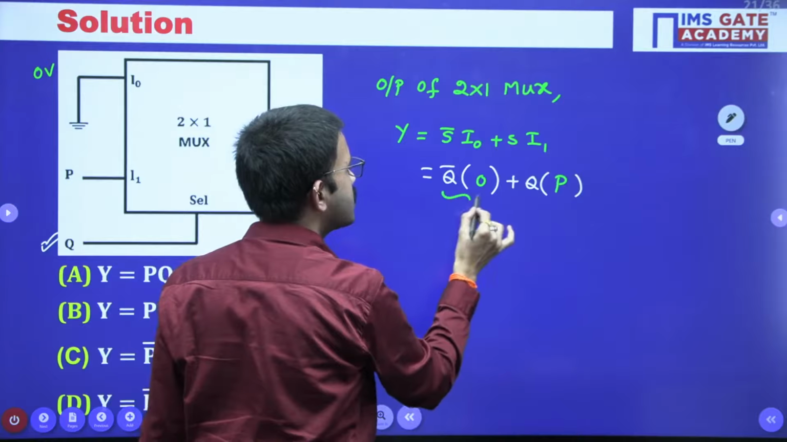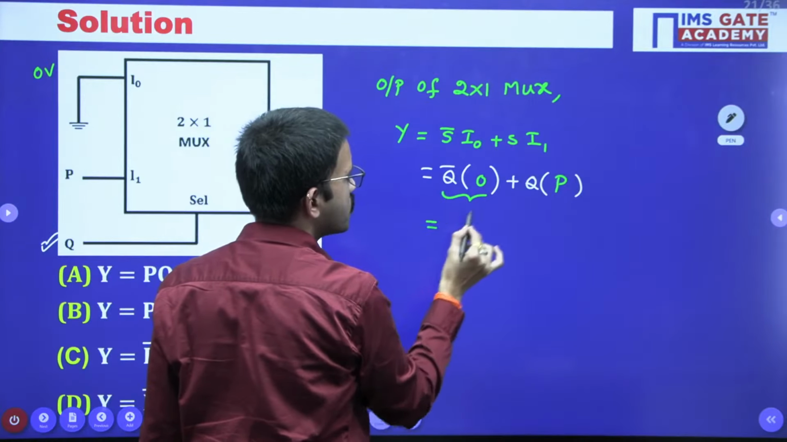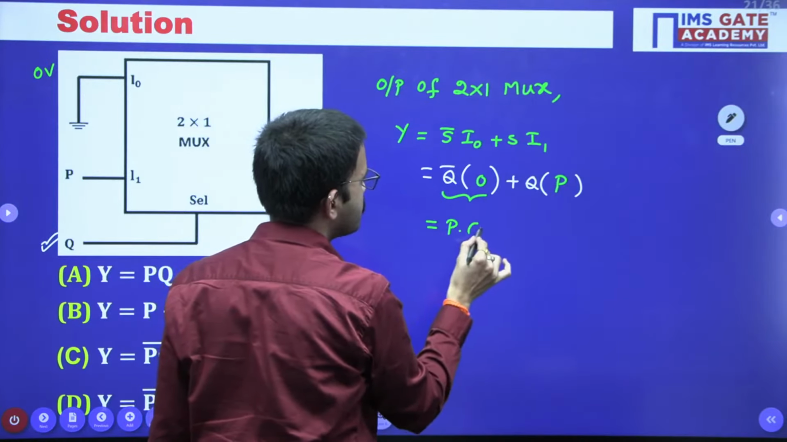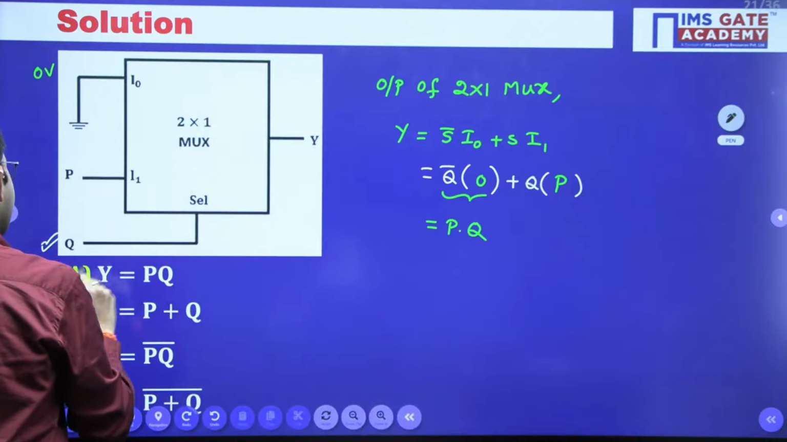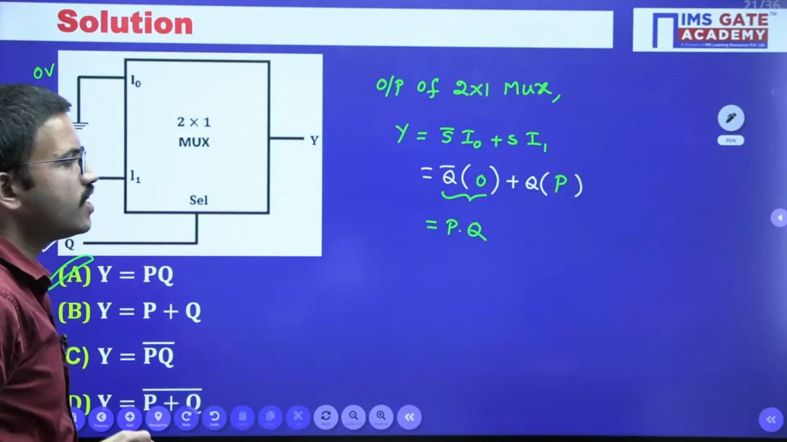So anyway, this term you will get 0. 0 and anything is 0. So that means finally you are getting P and Q. So that means option A is the correct one.